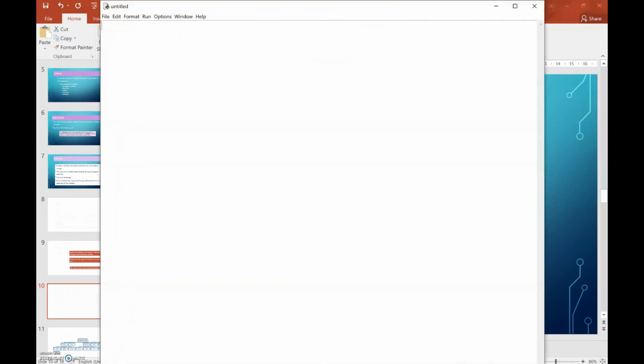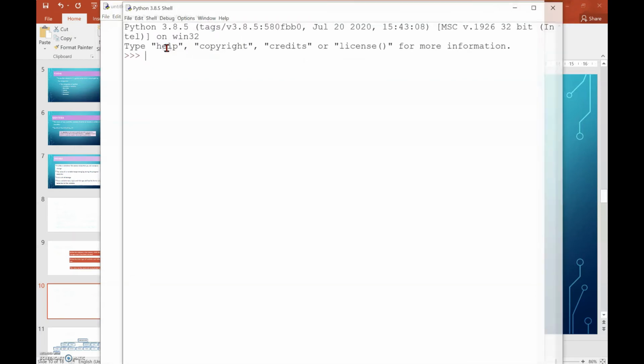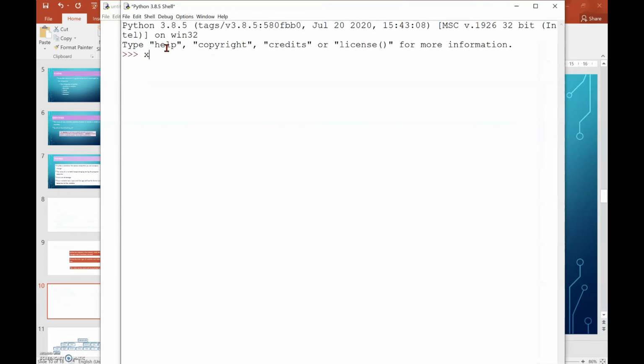I'm starting the Python shell window. Suppose I write x is equal to 10. Now I write id of x. The id of x shows the memory location, so this number gives me the memory location of x, where the value 10 is stored.